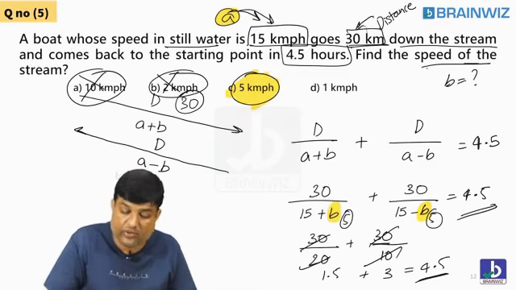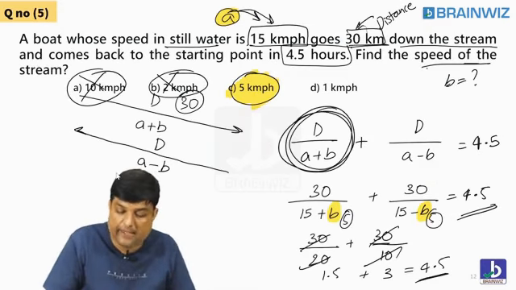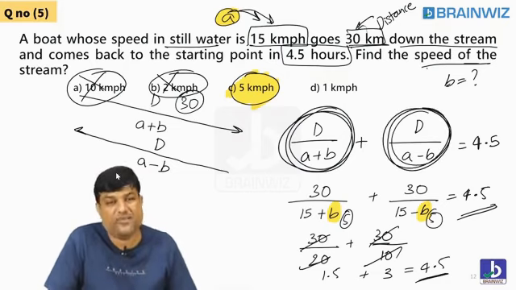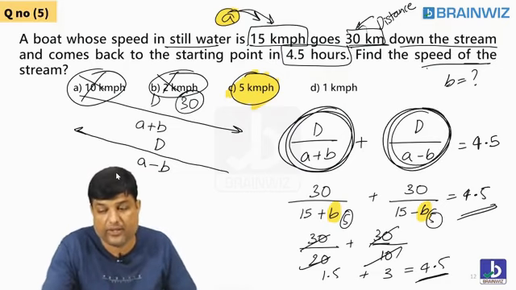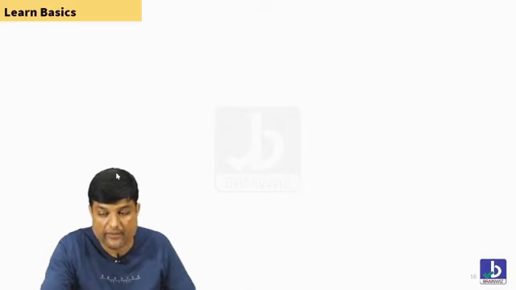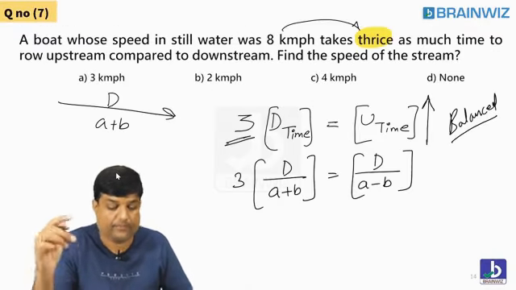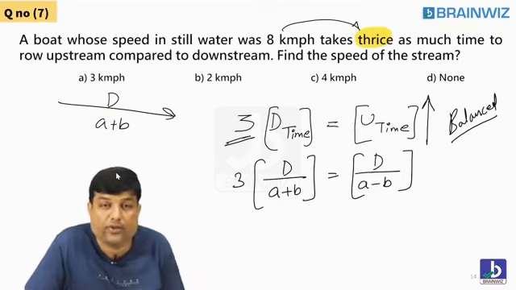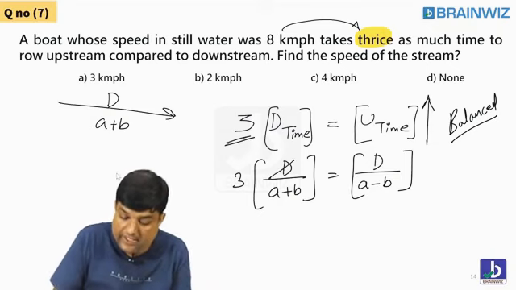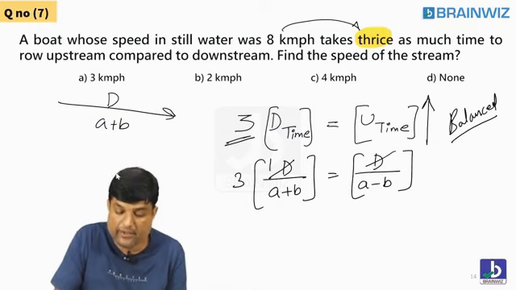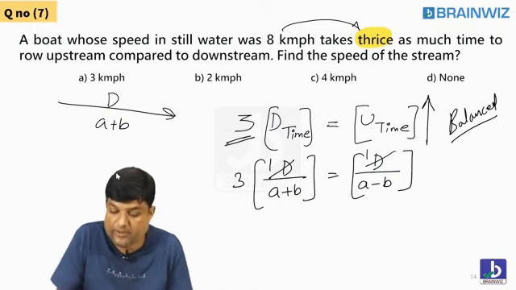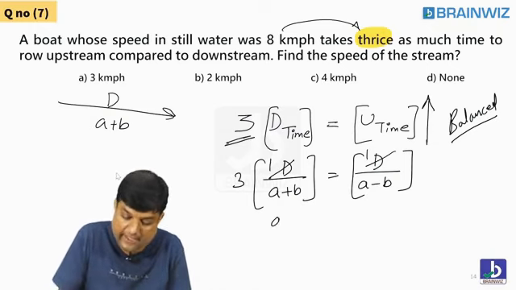This is the downstream time, and this is the upstream time. Same things we are doing right now. Following everybody? Is that fine? Let's move forward, everyone. So D will get cancelled. Let me send this A minus B to the left hand side: A minus B, 3 times.